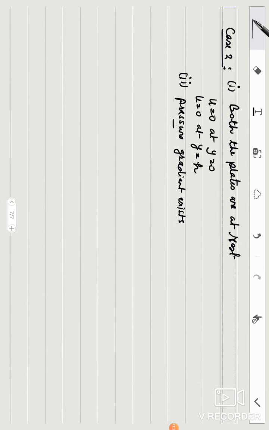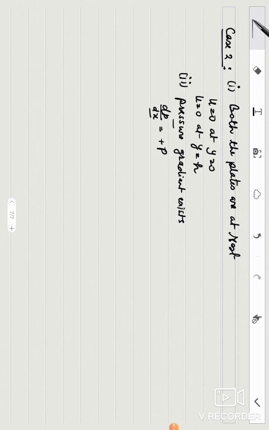Because pressure gradient exists, it simply means that dp dx exists. We have assumed dp dx to be p. We may assume it minus p as well.